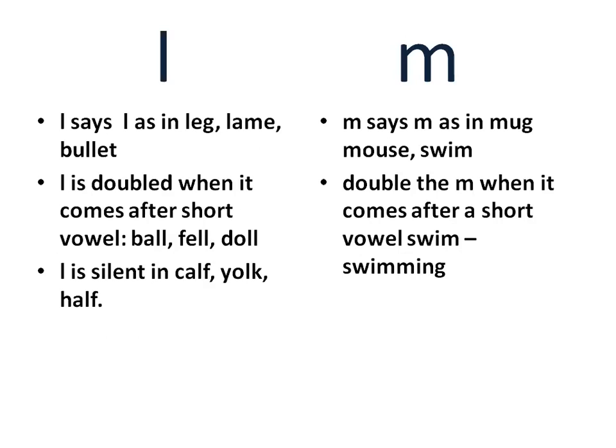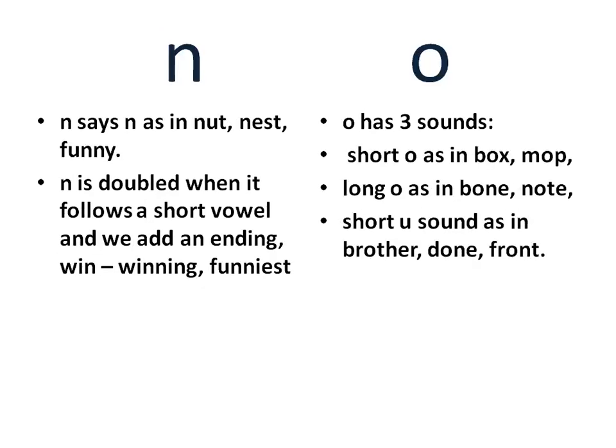Next get on to M. M says mug, mouse, swim. Double the M when it comes after a short vowel. Swim, swimming. N. N says na, as in nut, nest, and funny. N is doubled when it follows a short vowel and we add an ending. For example, win, winning, funniest.